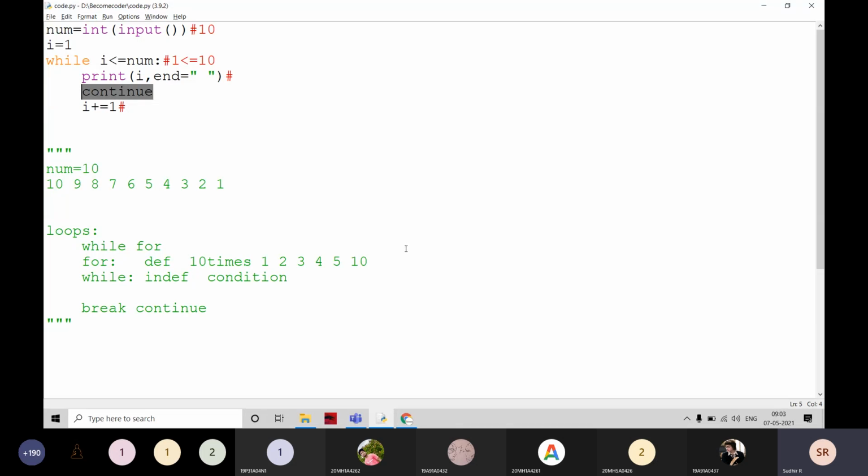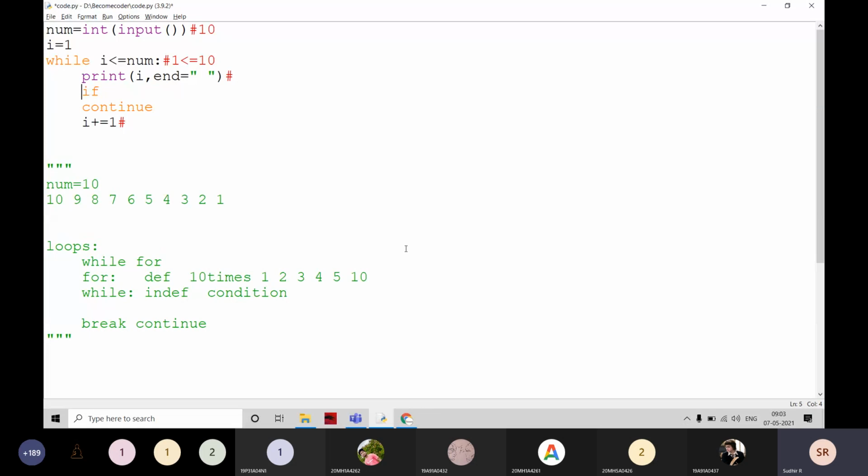The continue and break are very useful. For example, the while or for loop is a battlefield, and continue and break are two swords. We can cut any head with them. That means we handle the battle with break and continue. Their usage is very powerful and very entertaining. Here I am going to write a continue, but we have to write it inside a condition.